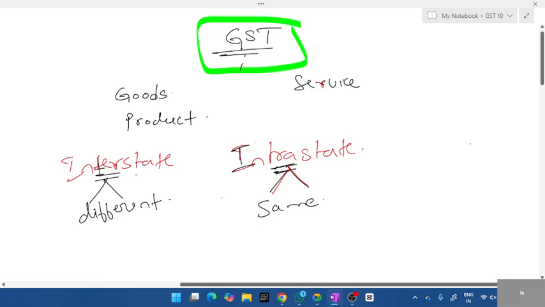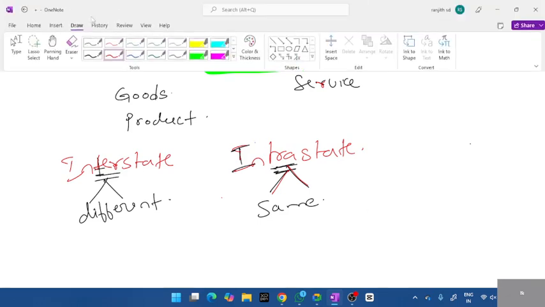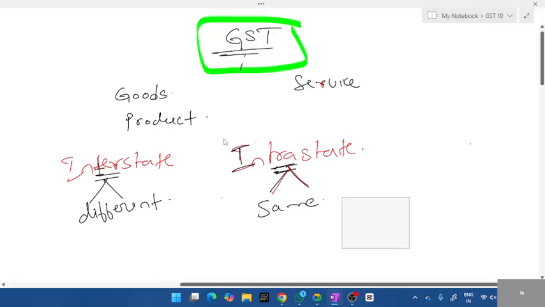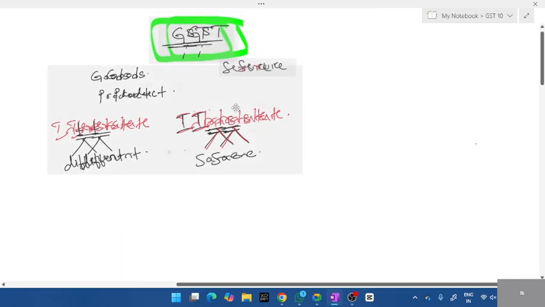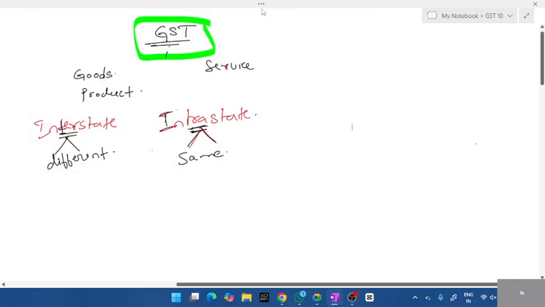It is split into interstate and intrastate. So what do you mean by intrastate? The transaction happens within the same state. Whether it is the same state or not, the central government will take some money.